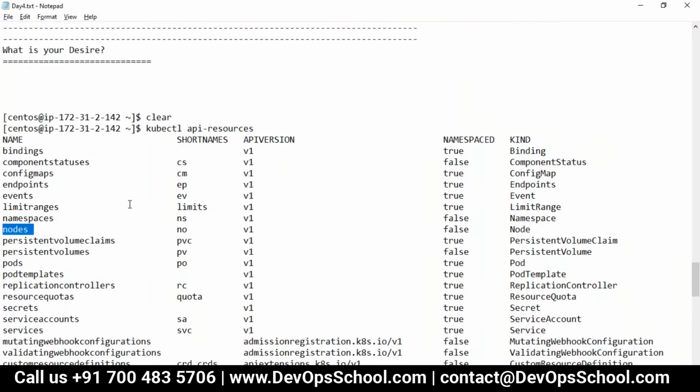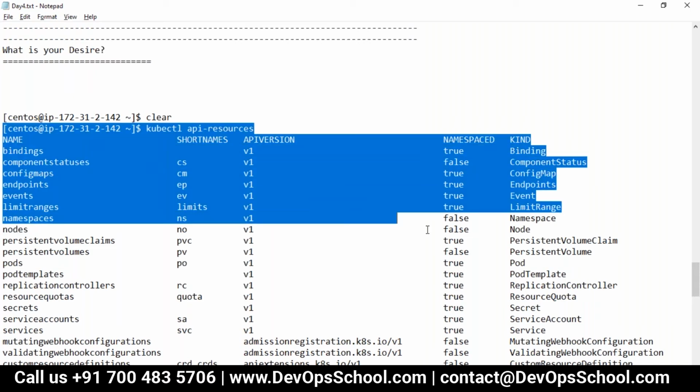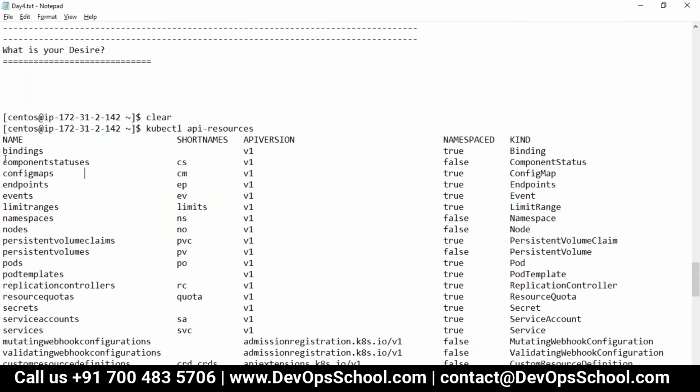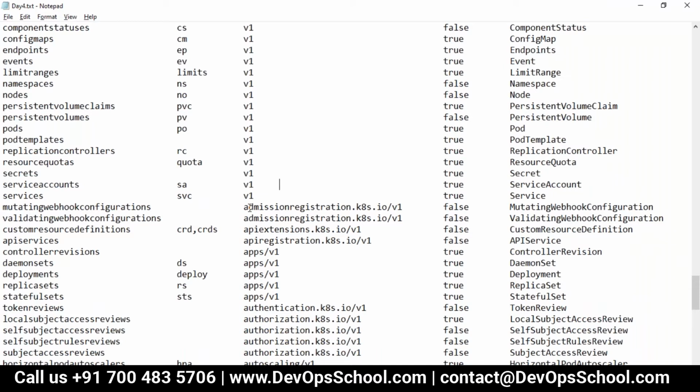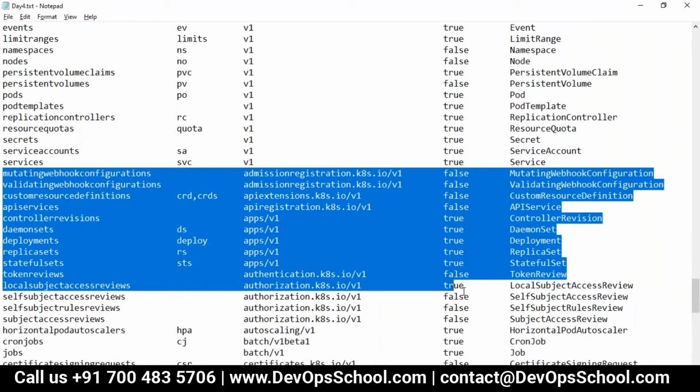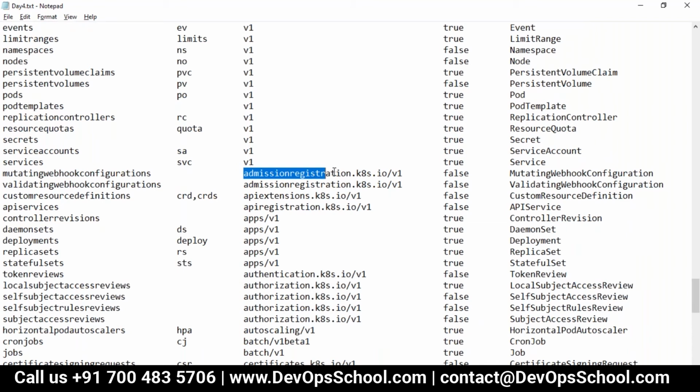Now if I want to learn, if I look at this table, here you have the name of the resources, the name of the feature, the name of the API, and there is a short name also. And there is an API version, which is called v1. If I go down, there is some name and then the version v1.